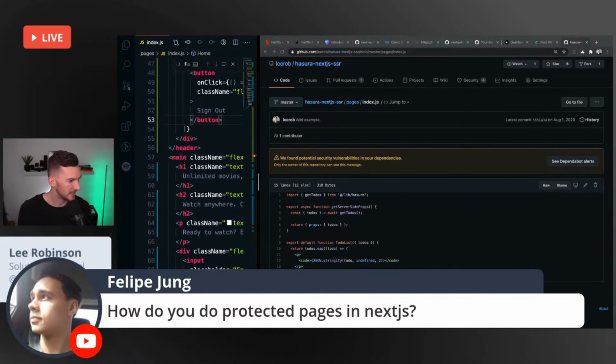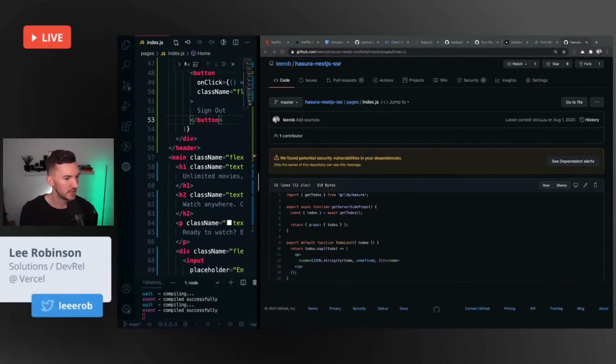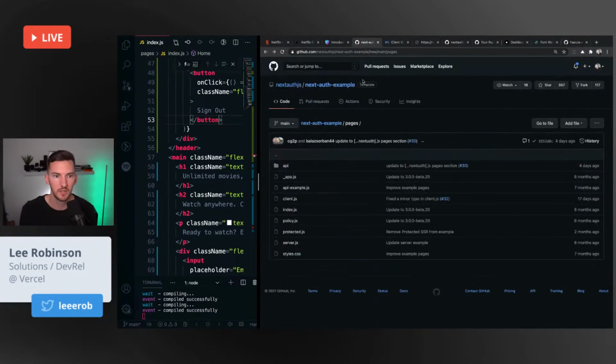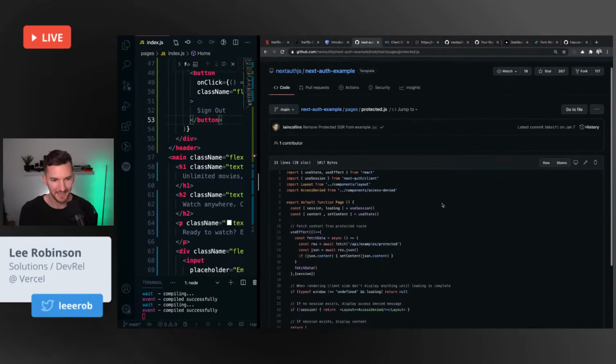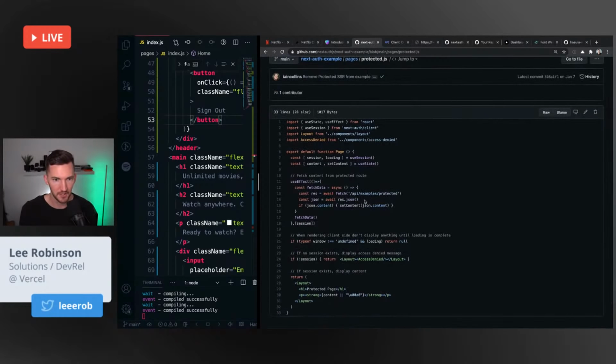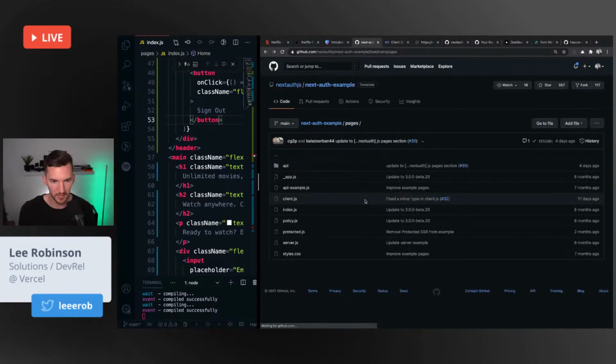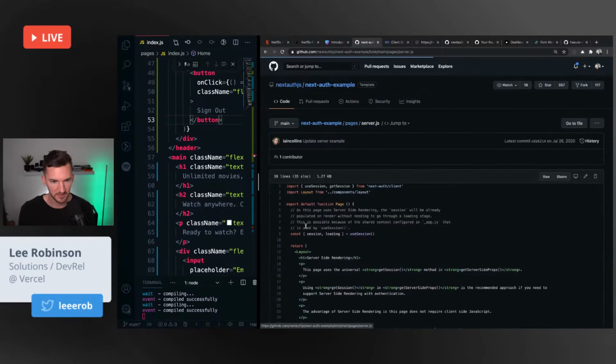How do you do protected pages? Good question. This is also something that we could quickly do, because I know that inside of this Next Auth example, they give you the tools to do this as well. So I really like that. They have two different ways to do it, I believe. One is,